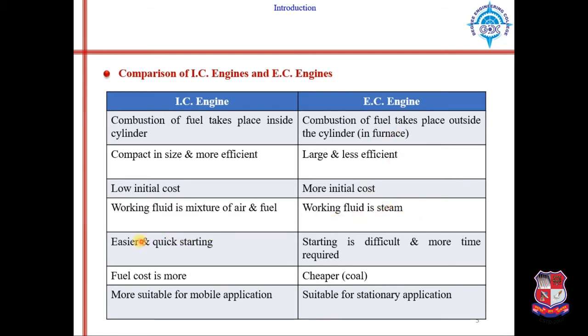Okay, in IC engine, starting is easier and quick, whereas in EC engine starting is difficult and more time is required, because every time we start the engine, first we need to convert water into steam, and then we need to wait to generate enough pressure to push the piston. Okay, so EC engine starting is difficult.